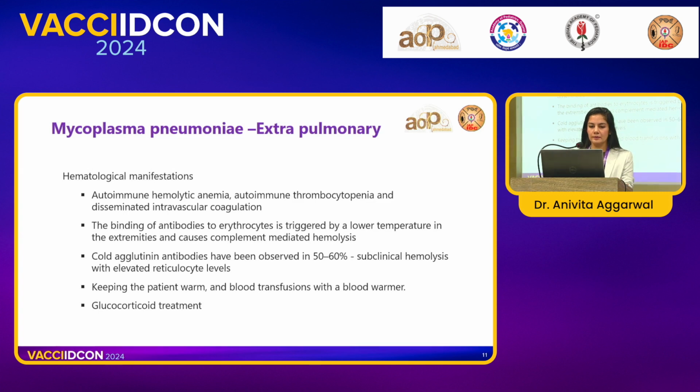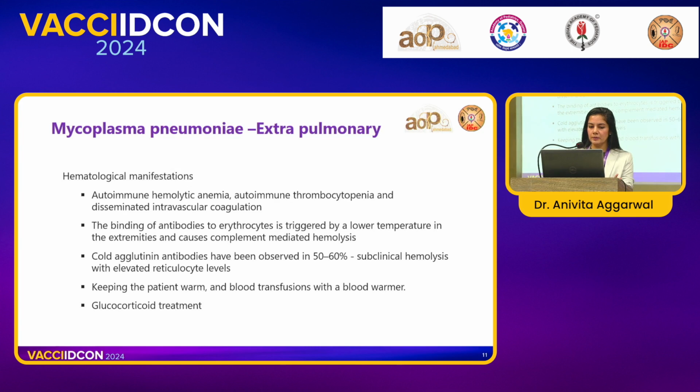What does that mean? That means many are missed, but it has also been documented that this causes subclinical hemolysis even in mildly symptomatic patients, and they have been found to have elevated reticulocytes. So, early pickup of subclinical hemolysis can take us far away from a devastating complication.